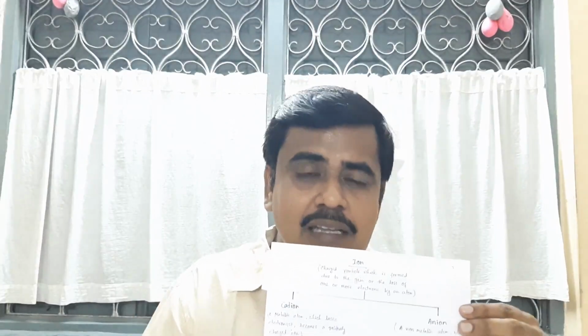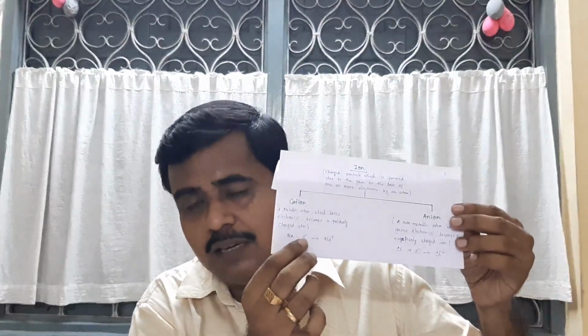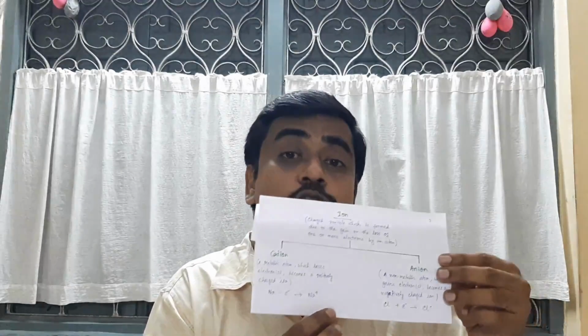Cations are mainly formed by metals, because they give up electrons. You can see sodium releasing one electron from the outermost shell, forming the sodium ion, Na+. And anions are mostly formed by non-metals, which receive electrons. Here the chlorine example is given, forming Cl minus, the chloride ion, where negative charge is present. Now the question arises: sodium atom and sodium ion Na+, chlorine atom and Cl minus, the chloride ion.